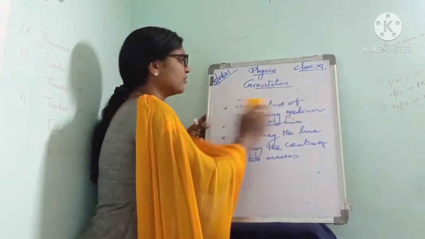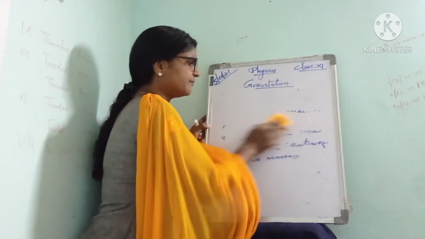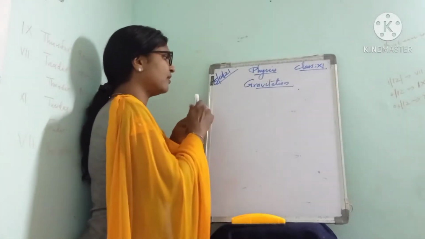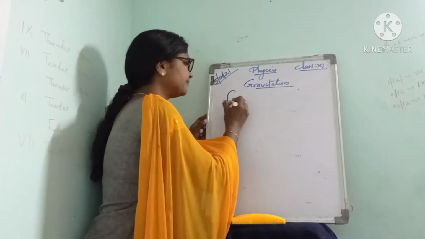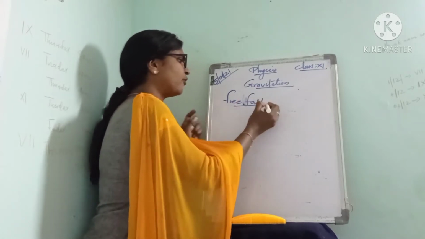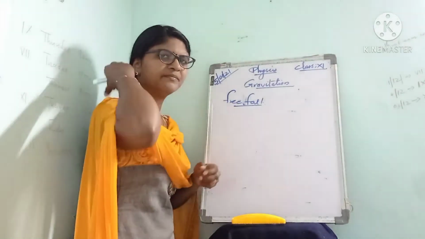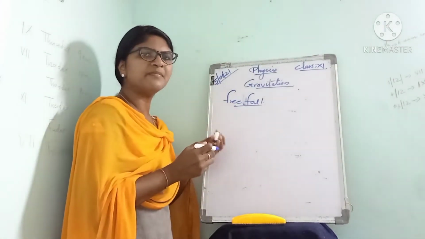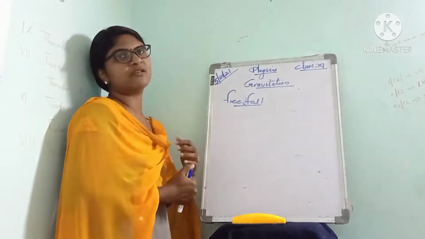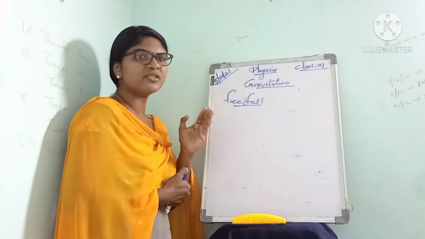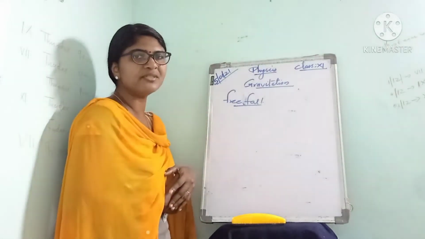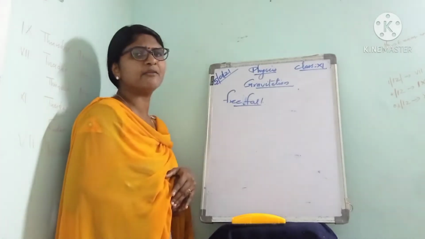Next, we can talk about free fall. What is meant by free fall or a freely falling object? How can we say an object is in free fall? If the motion of an object is only under the influence of gravitational force, then we can say that the object is in free fall.